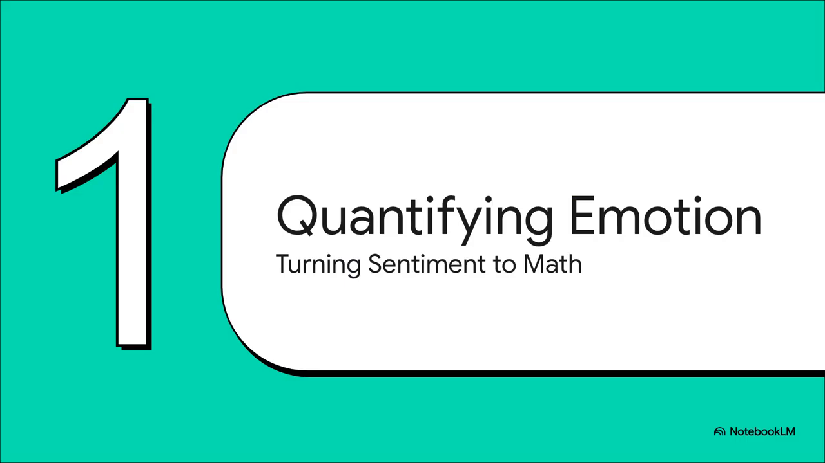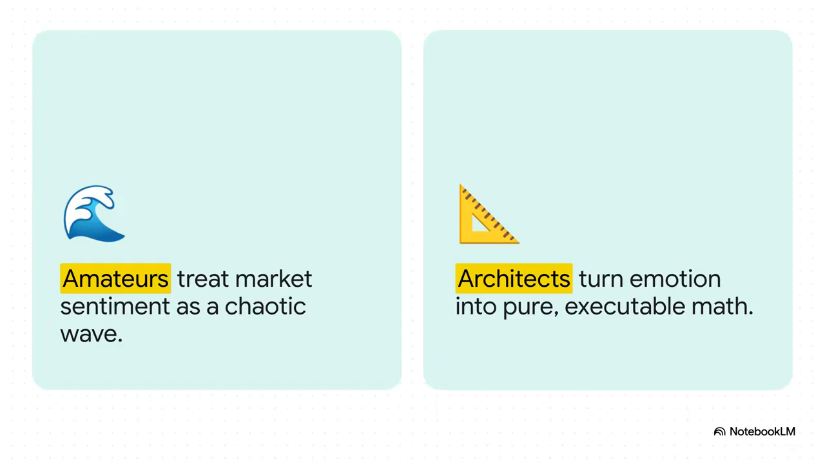All right, section 1, quantifying emotion, turning sentiment into math. Let's address the core problem every single investor faces, the absolute blinding roar of emotional noise. Look, amateurs treat market sentiment like a chaotic wave. They scroll through social media and just get bombarded, right? Panic, greed, desperation, euphoria. They're constantly reacting to panicked videos and sensational headlines, completely tossed around by the storm. But architects? Architects absolutely do not trade the news. They extract collective greed and fear directly from the blockchain and turn it into pure executable math. They are literally mapping human emotion directly onto the ledger.